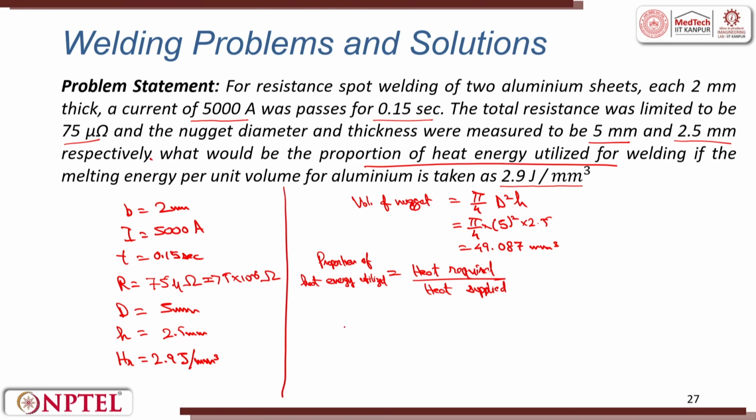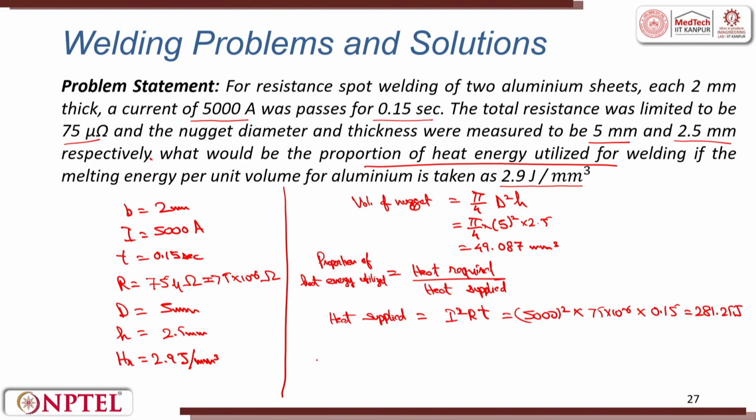Now, heat supplied is equal to I square RT, that is equal to 5000 square into R, that is 75 into 10 to the power minus 6 into T, that is 0.15. This is calculated to be 281.25 joules.